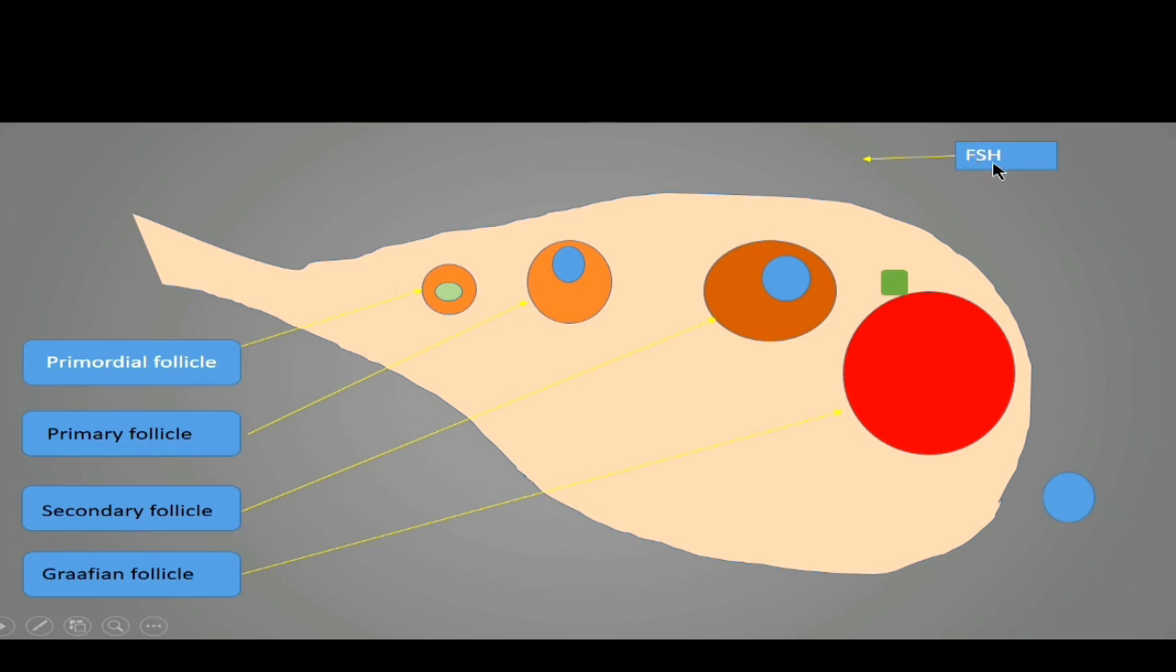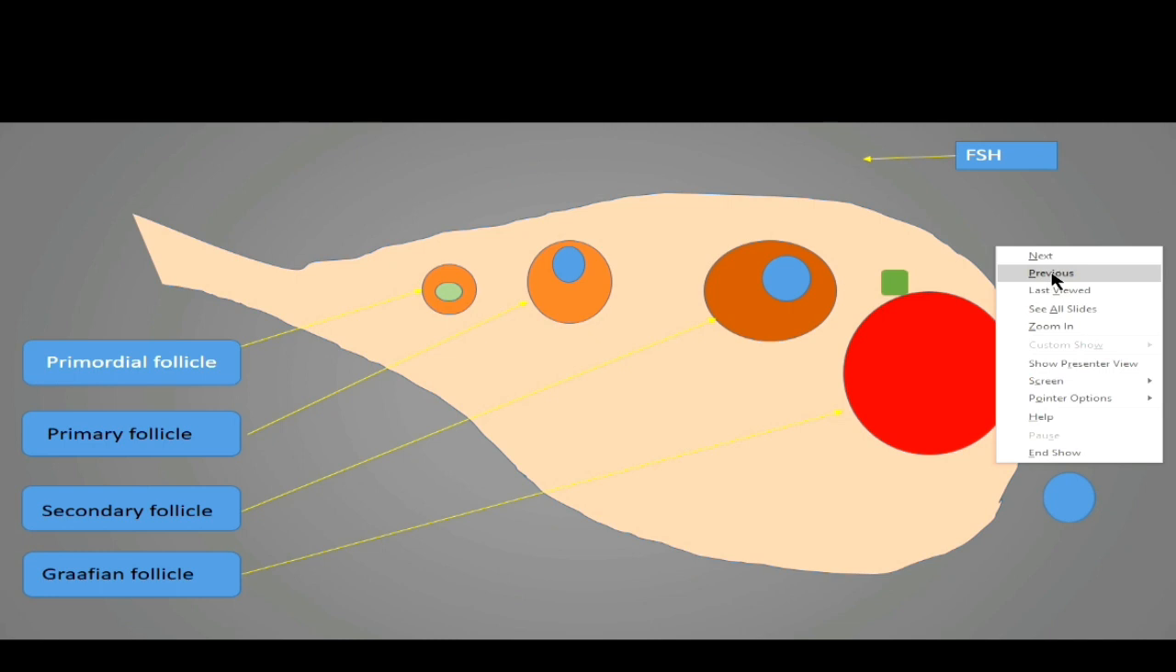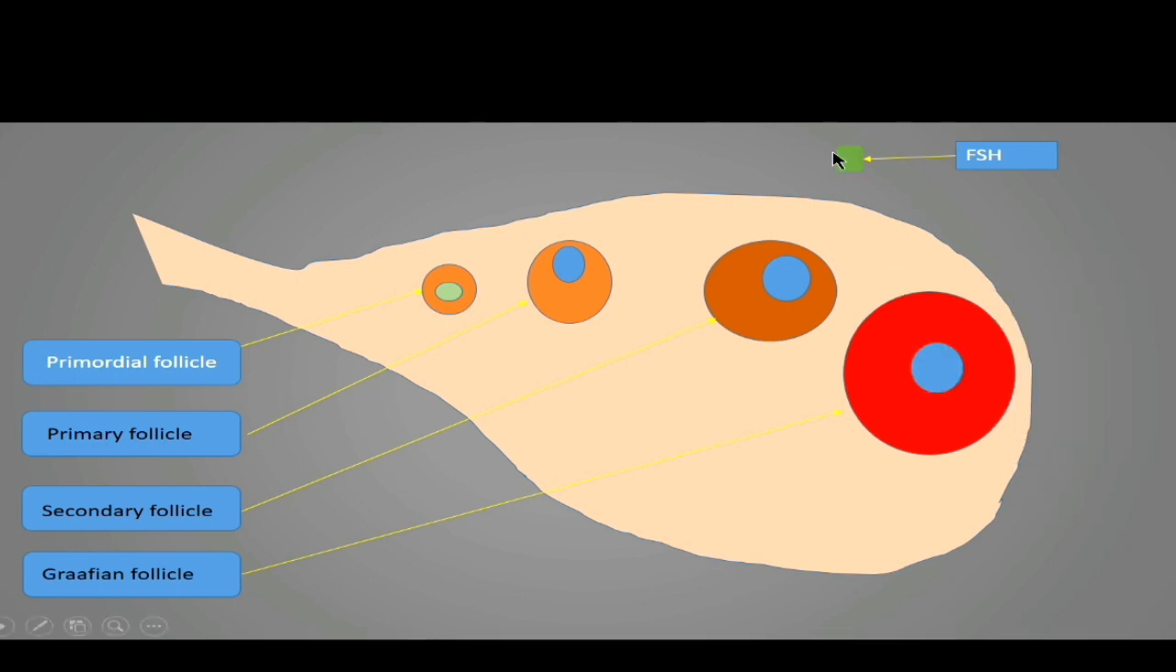So you can see this is the molecule of luteinizing hormone. The molecule of LH binds to this Graafian follicle, and the egg is released from it. This Graafian follicle ruptures and the egg is released, and this process is called ovulation. So in one menstrual cycle, one ovum is released from the ovary, and this ovum enters into the fallopian tube, where it waits for the sperms for fertilization.